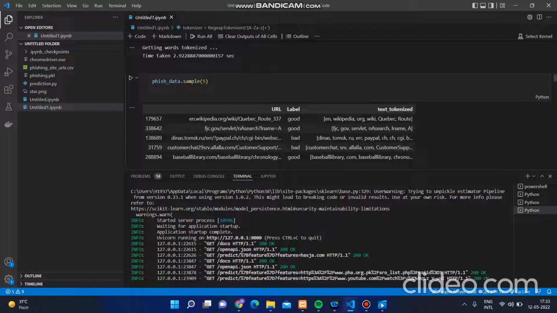The same goes for a link like dinas.tom.us8paypal. If there is the word PayPal, it means the website is used for online transactions, so the user must understand that this website might be creating a scenario in which, if the user clicks on that link, the amount from the user's account will get deducted.